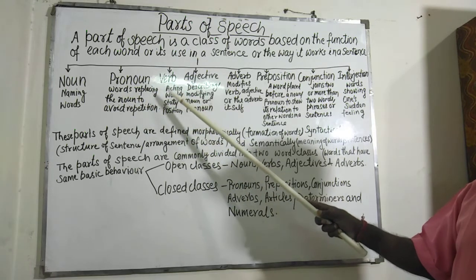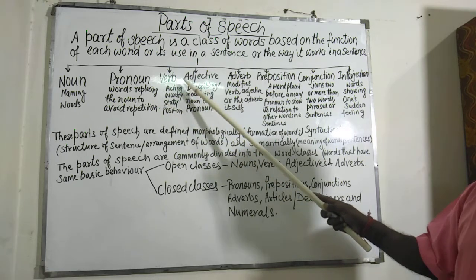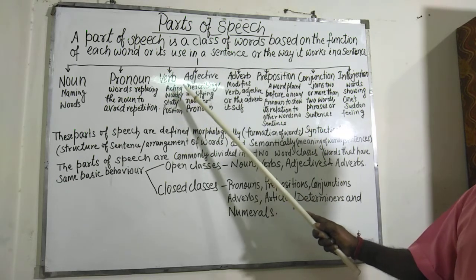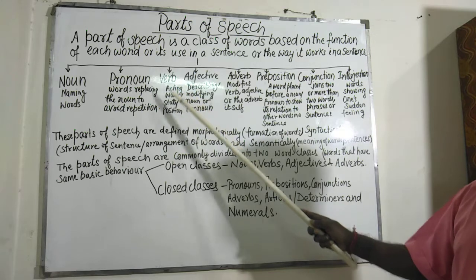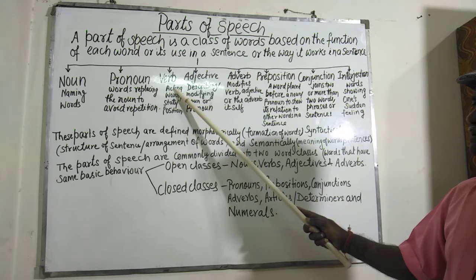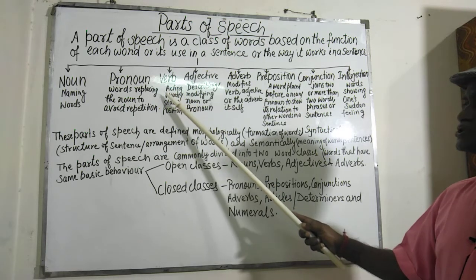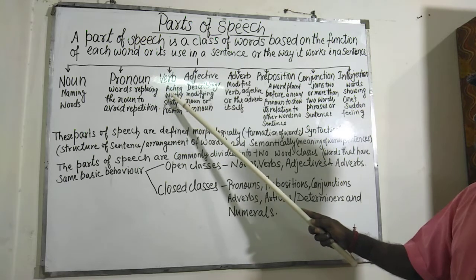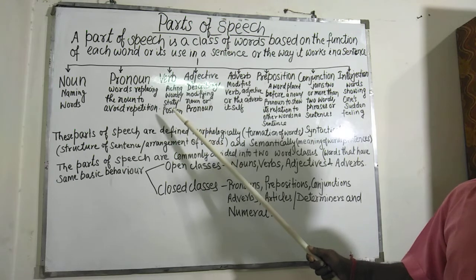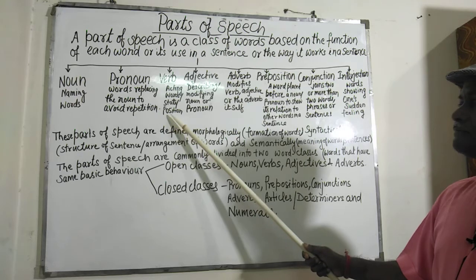Verbs: mainly there are two types of verbs, that is principal verb and helping verb. Principal verbs are the acting words. Eating, bathing, teaching, standing, sleeping, etc. These are all principal verbs. Then helping verbs: be form is, are, am, was, were. Have form: has, have, had.